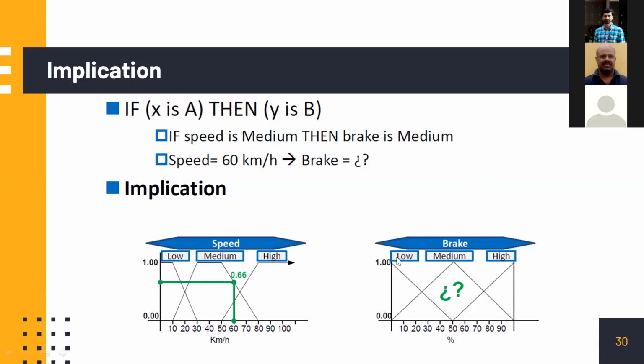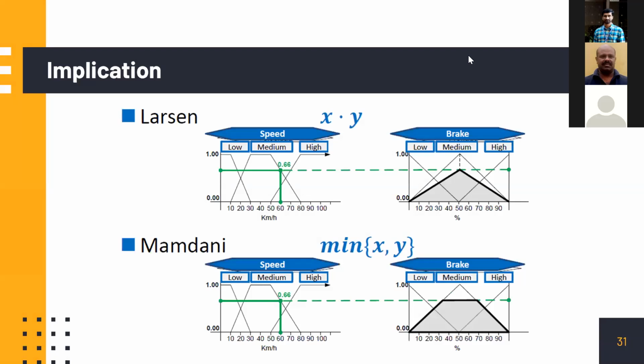Then brake is how much percentage of brake we are applying. Low brake means no brake is applied. So then 10%, 20%, 30%, 50% brake is low. Then this is defined as the medium brake. See, the function is formed like that. Then high. I mean, anything above 90 will be clearly high. 100% means the largest brake is applied. Now, the next step is called an implication. An implication comes like this.